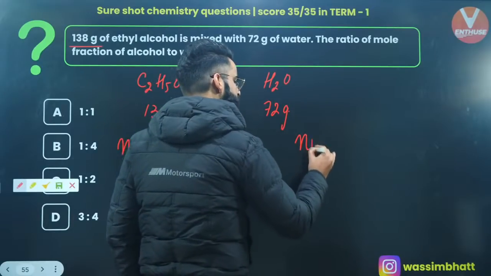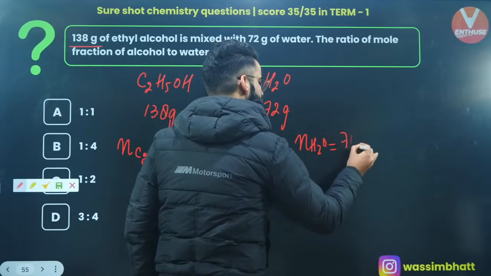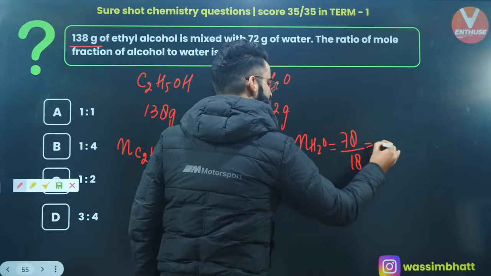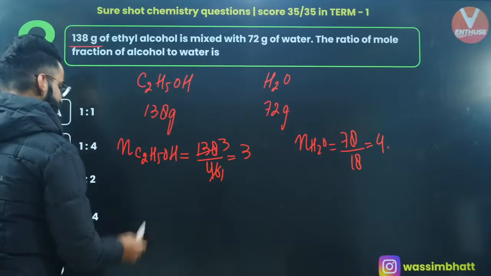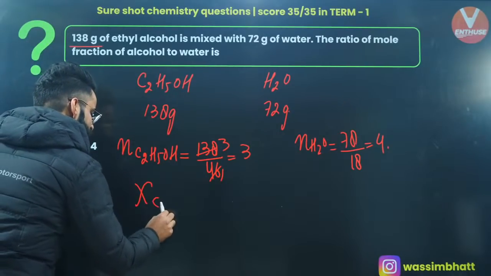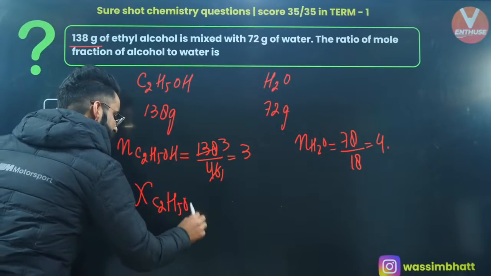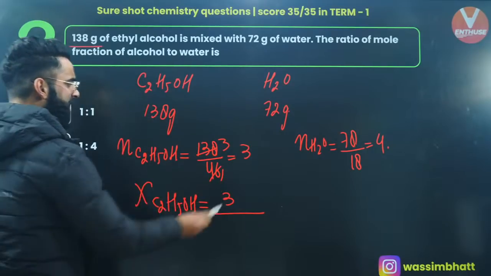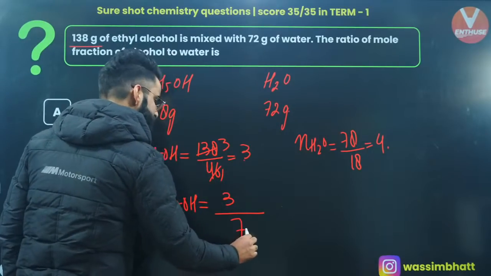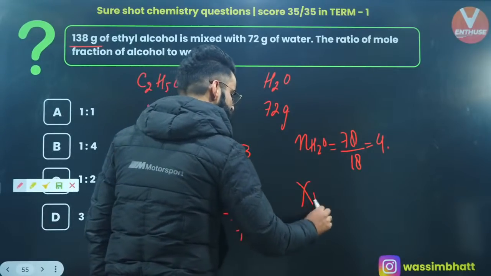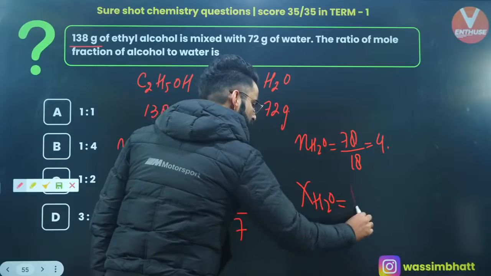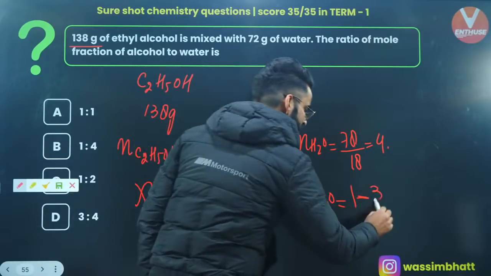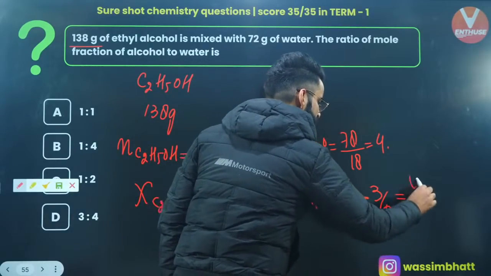Similarly, the number of moles of water is going to be given mass of water divided by molar mass of water. The value comes out to be 4, right? What do I need to calculate? I'll be calculating the mole fraction of methanol. The mole fraction of methanol is equal to number of moles of methanol divided by total moles present in the container, which is 3 plus 4, that is 7, right? Similarly, mole fraction of water is 1 minus 3 by 7, which is going to be 4 divided by 7.